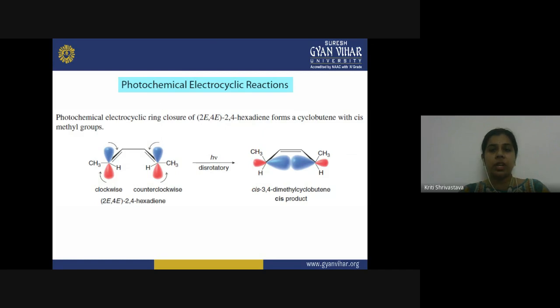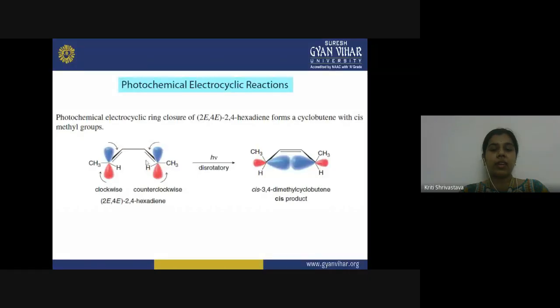For E configuration of all the double bonds, how will the two orbitals overlap in the symmetry allowed manner? This orbital has to rotate in the clockwise direction, and this p orbital has to rotate in the counterclockwise direction. Now the two terminal p lobes come together and form a sigma bond.